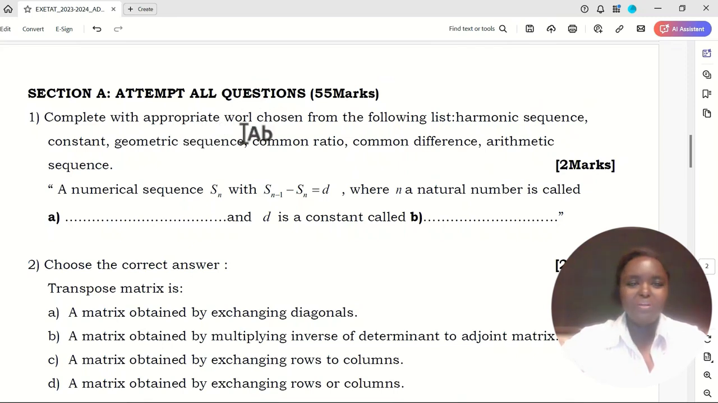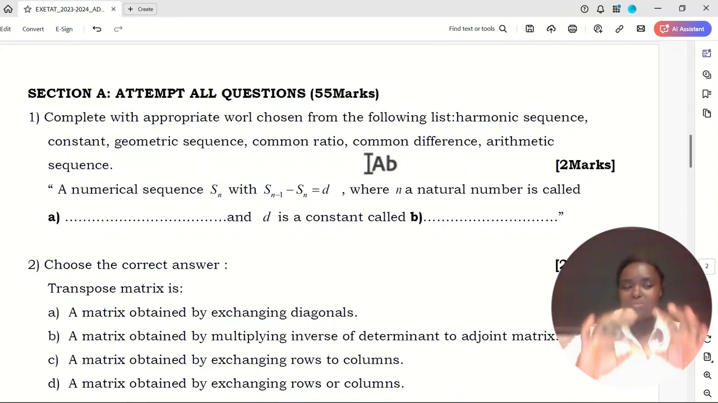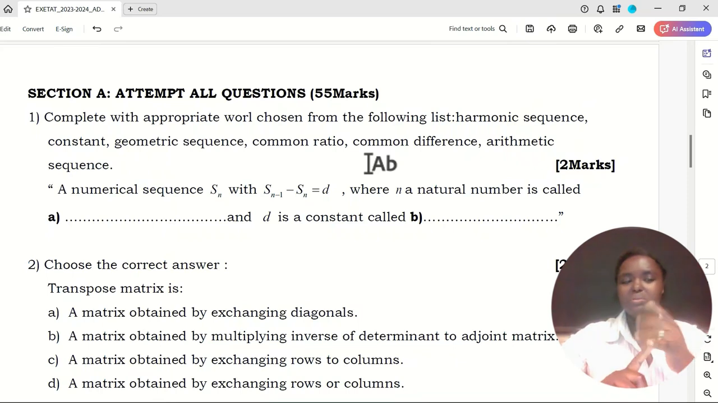Complete with the appropriate word chosen from the following list: harmonic sequence, constant, geometric sequence, common ratio, common difference, arithmetic sequence. Yeah, this question is intended to test the difference between an arithmetic sequence and a geometric sequence. So make sure that you understand the difference between those two terms, geometric sequence and arithmetic sequence.